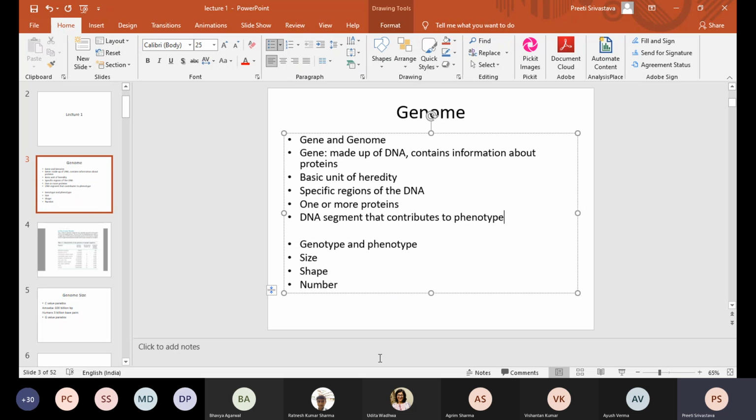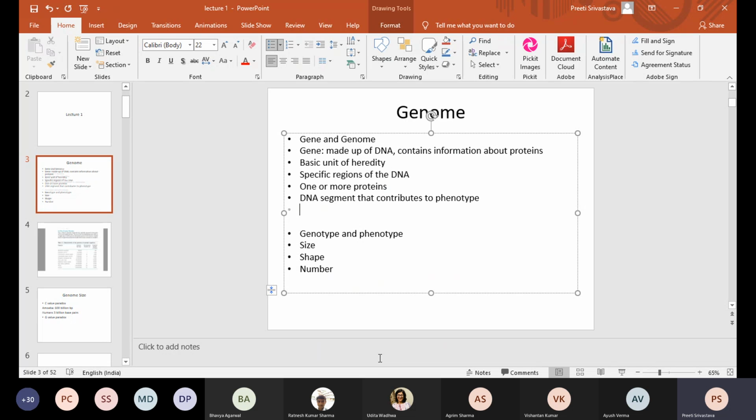So we need to say that gene is a segment of DNA that contributes to phenotype, but then that encodes for RNA or protein. Okay, so let us define the gene as a segment of DNA which can code for proteins or RNA.